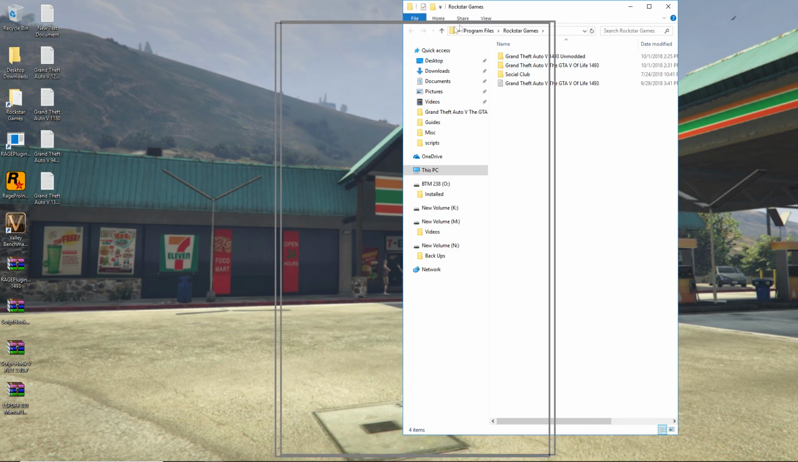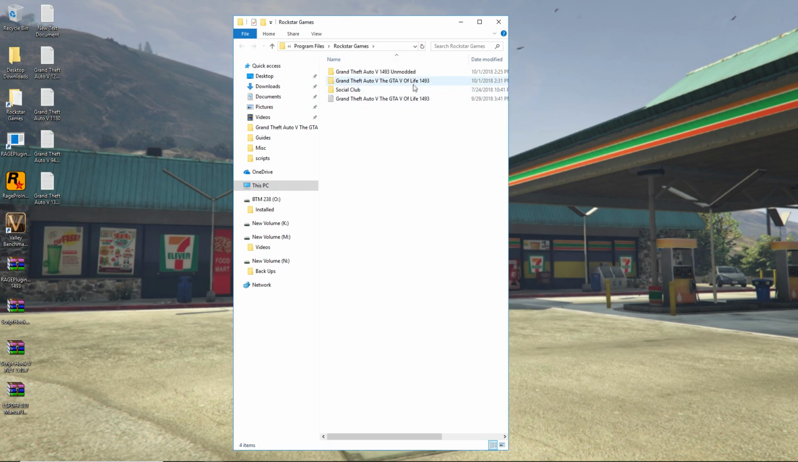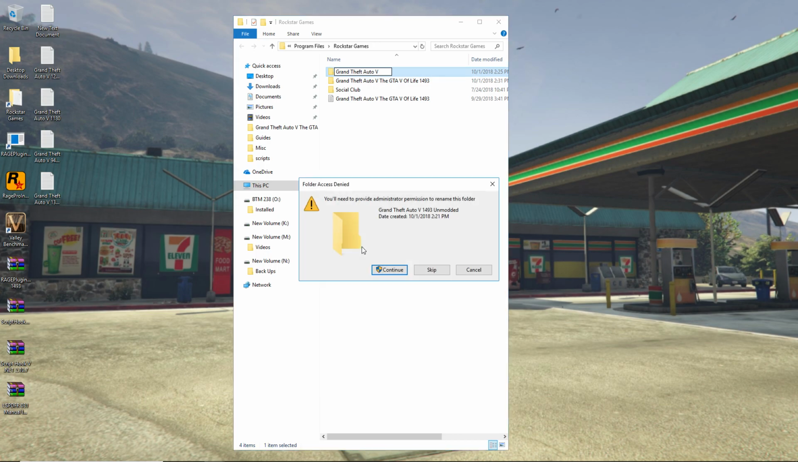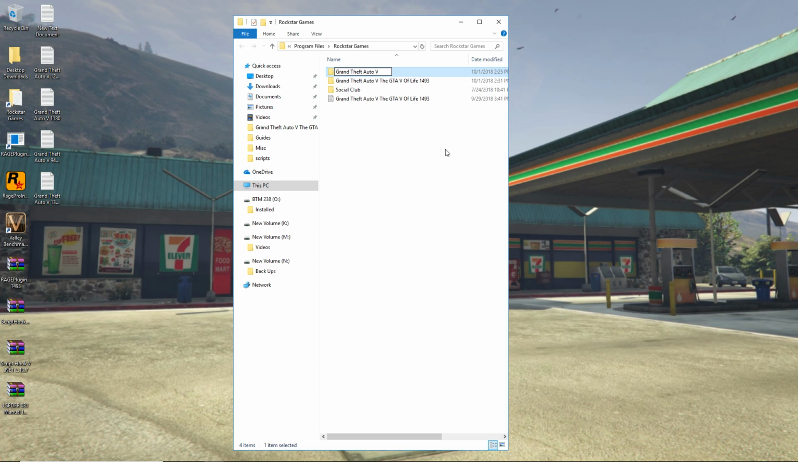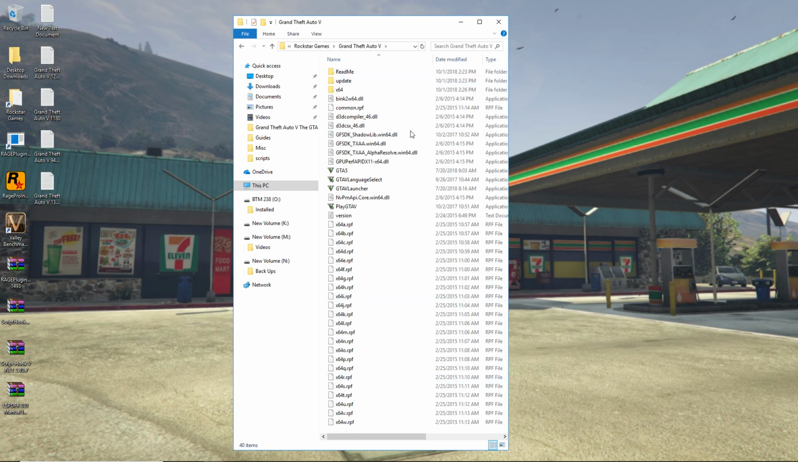As I open up my folder here, of course, I have a few copies of the game. I have save games for various reasons, but this is my unmodified version. Because you'll learn, of course, you can't play with a modified version of the game online. So don't even try to do it. You get banned and all kinds of stuff. But this is a legit copy of GTA 5.